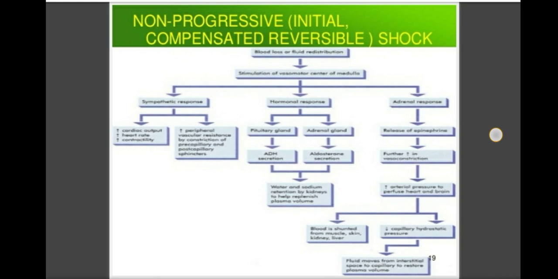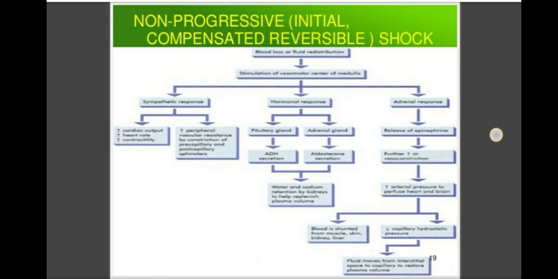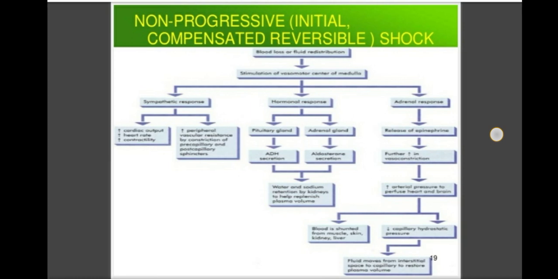And this is achieved by the activation of neurohormonal mechanisms causing widespread vasoconstriction, and by fluid conservation by the kidney. So to maintain the adequate blood supply to the heart and brain, the body stimulates the neurohormonal mechanism, and due to this two main changes occur in the body.